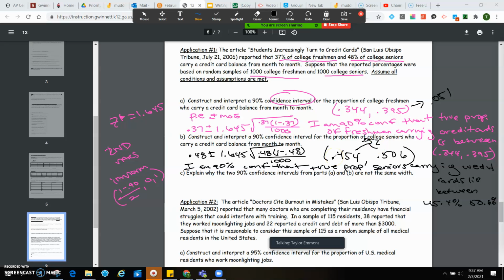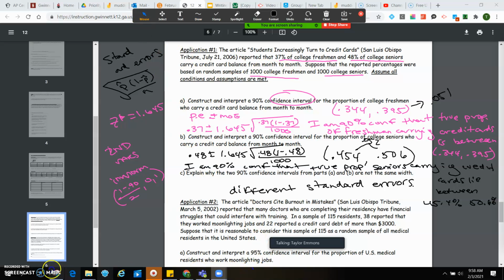Okay, and why is that? Because they have different standard errors. Okay, and what we mean by that is you notice how this square root is different from this square root. 0.37 and 0.48 is going to change it a little bit. The formula for standard error, just a reminder, is the square root of p hat times 1 minus p hat divided by n. Okay? Alright, so I'm just going to pause and take any questions.